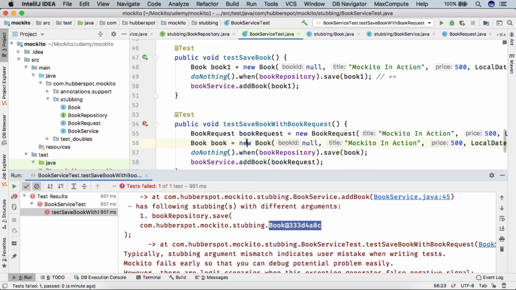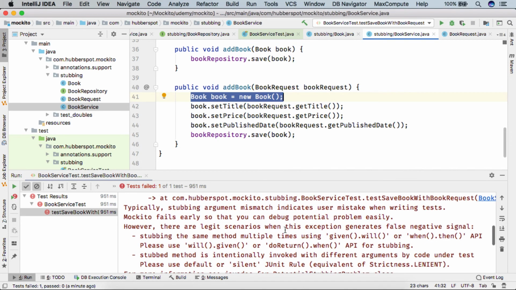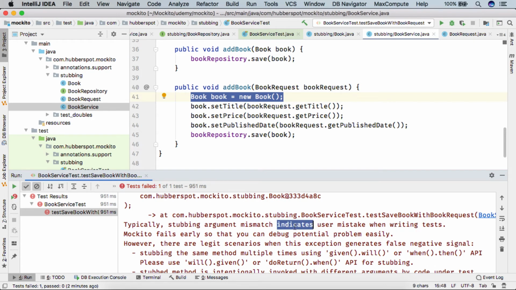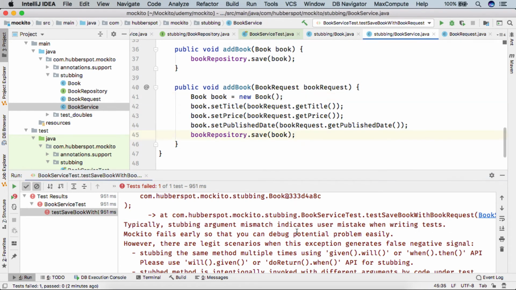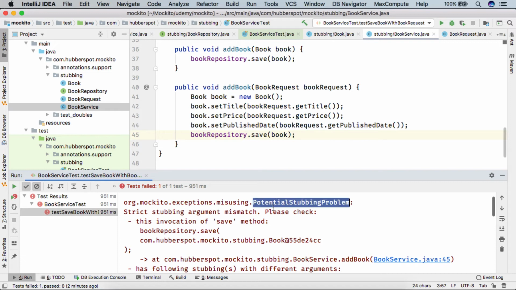Because here we are creating a new book, and when we are testing for the add book, here we are again creating this new book. So these two books are not the same. And if you see here, it says stubbing argument mismatch, which indicates that the user has made some mistake when writing the test cases. So friends, here Mockito catches this.